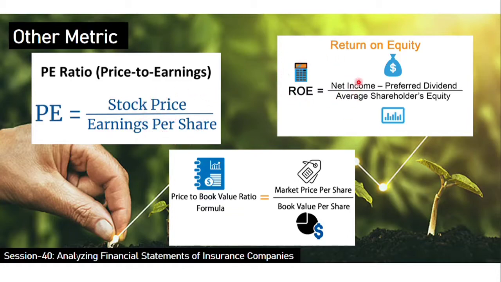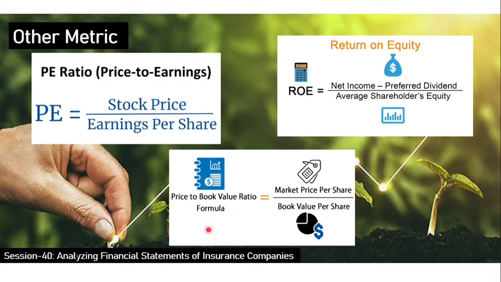Another thing to look at is the ROE, return on equity. Net income is nothing but the profit after tax. So how much profit it is making, and the dividend which is given out is subtracted from that and divided by the book value, or nothing but the average shareholders' equity. That will give you the ROE. Simply, you can also divide EPS by the book value and multiply by 100 to get the ROE percentage.